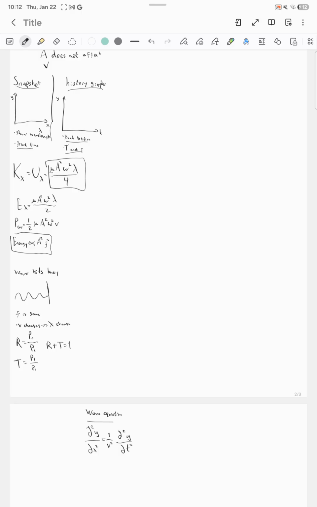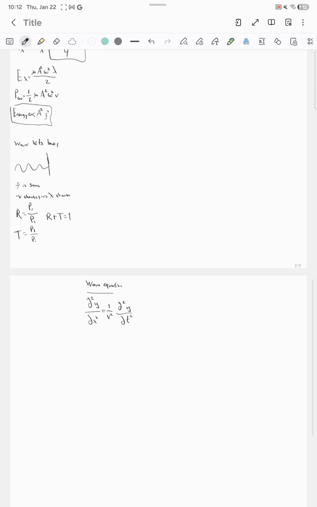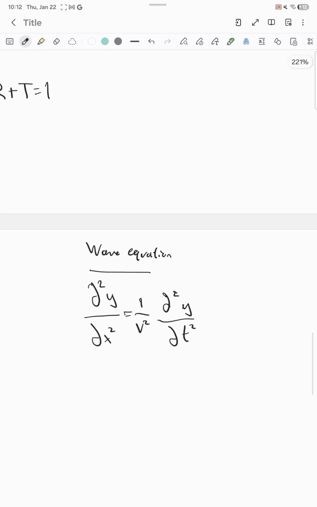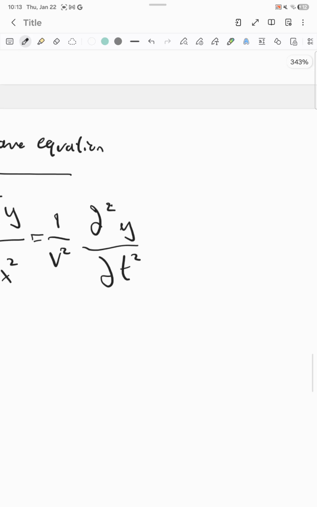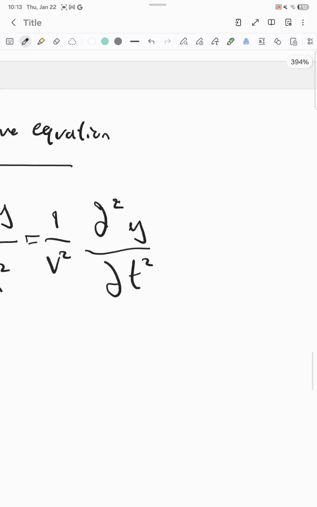And finally, we saw the wave equation, the partial differential equation that describes how disturbances like sound, light, or water waves propagate through space and time, and how this relates, very, very important, let me write it, to the acceleration of a wave.